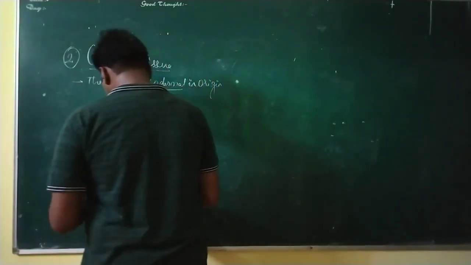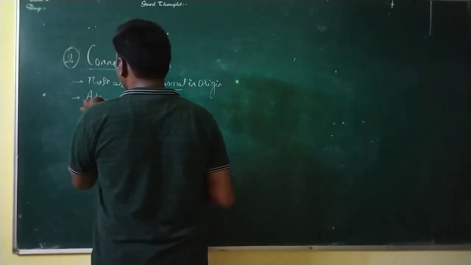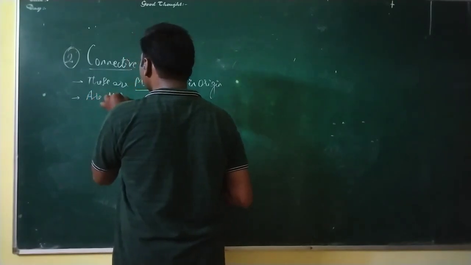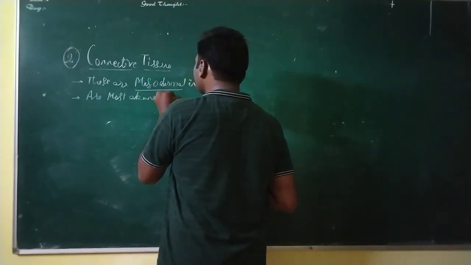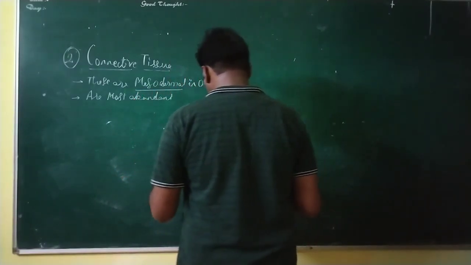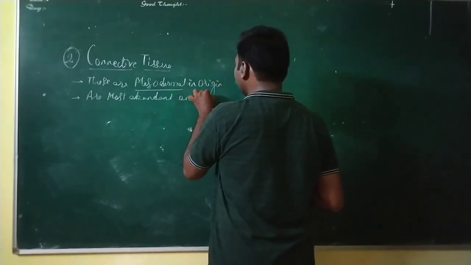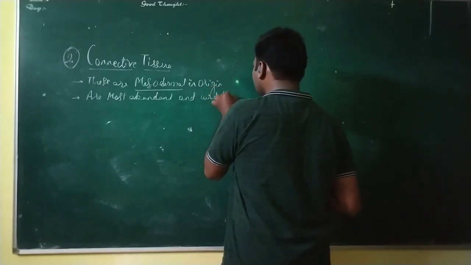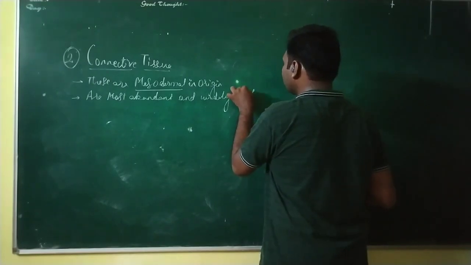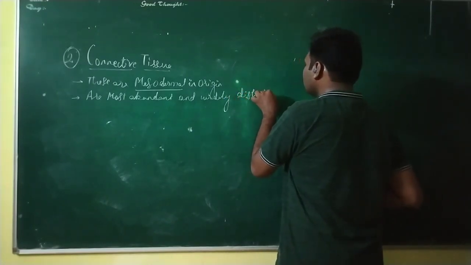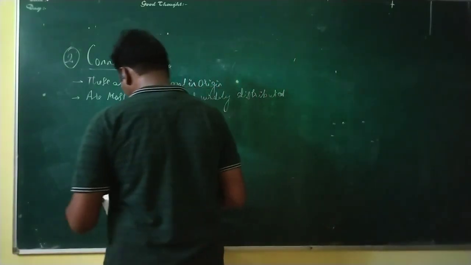The next point: they are most abundant and widely distributed.